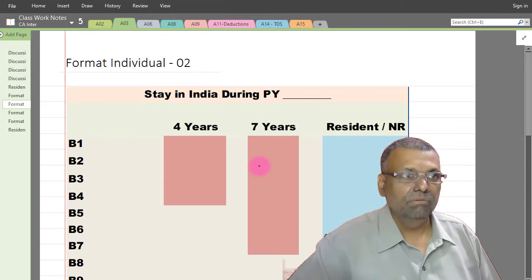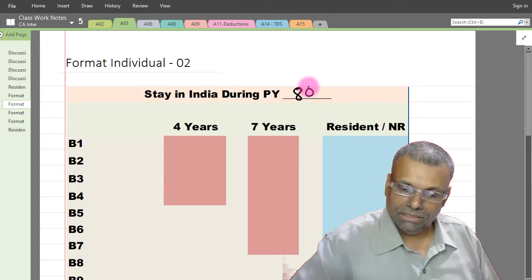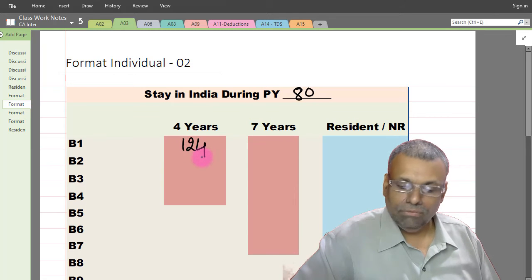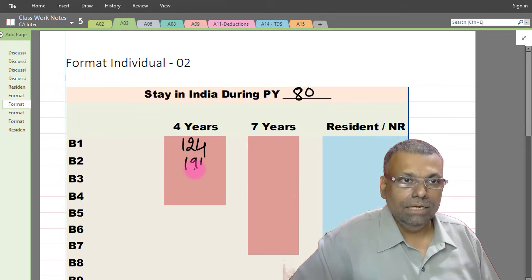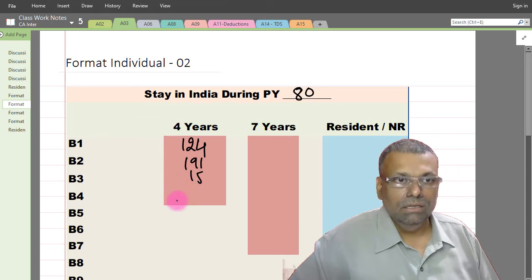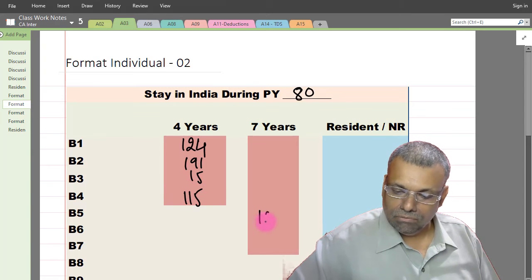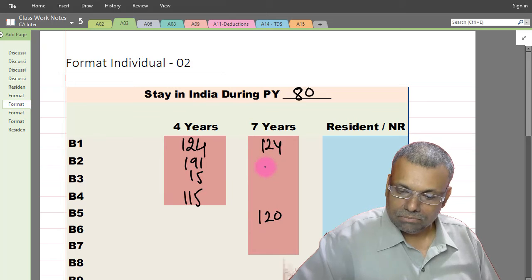See, during the previous year, his stay is 80 days, and the before years are 124, 191, 15, 115, 120.